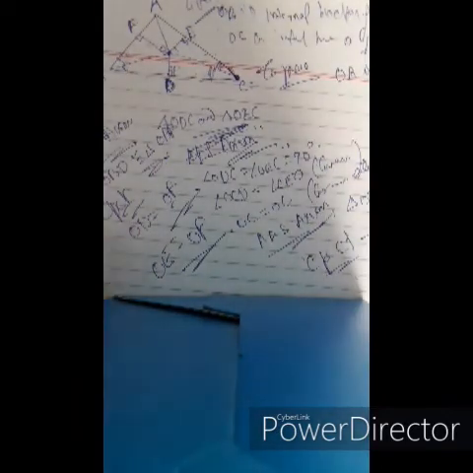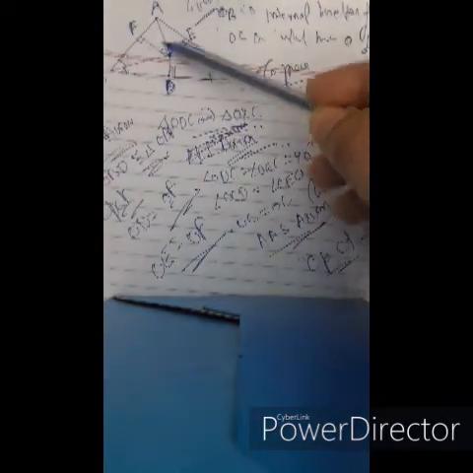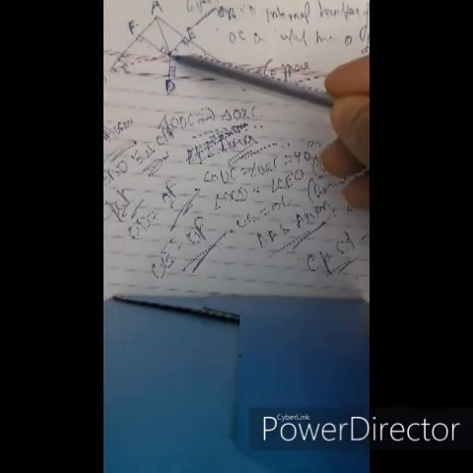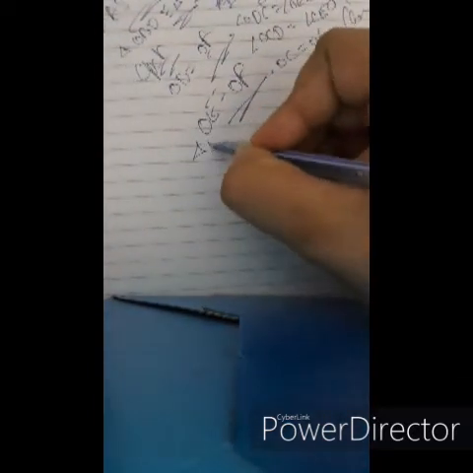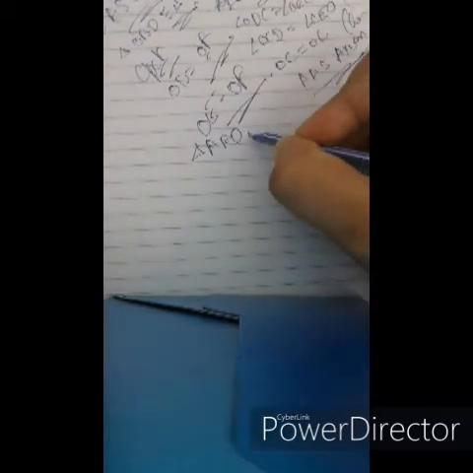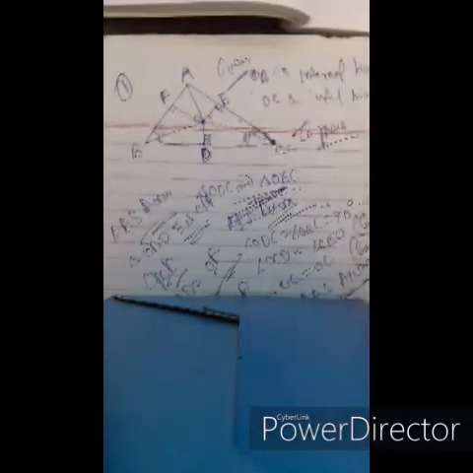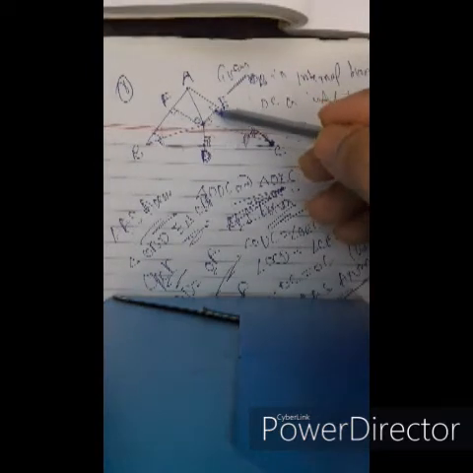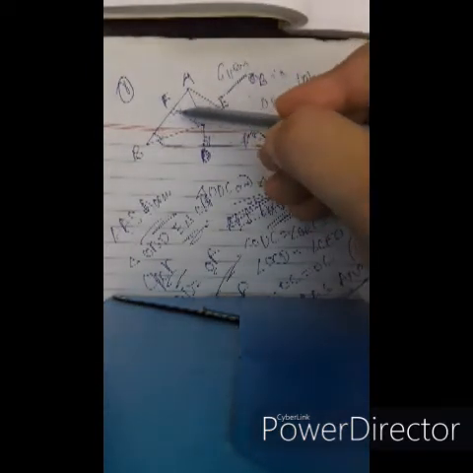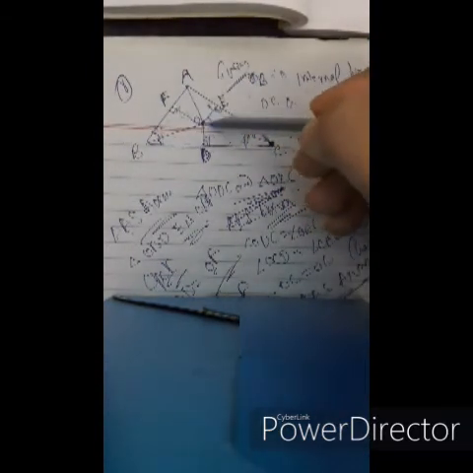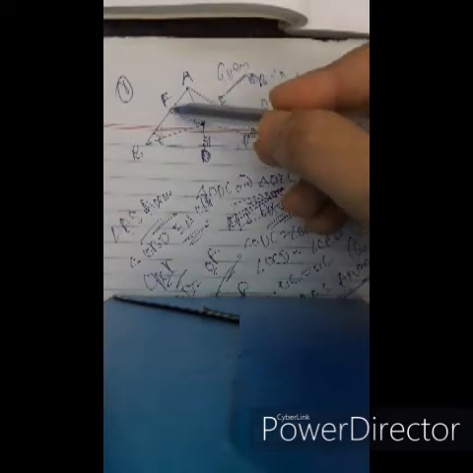Now we'll take these two triangles, triangle AFO and triangle AEO. We see that these two are right angles: angle AEO is 90 degrees, angle AFO is 90 degrees, those are equal.